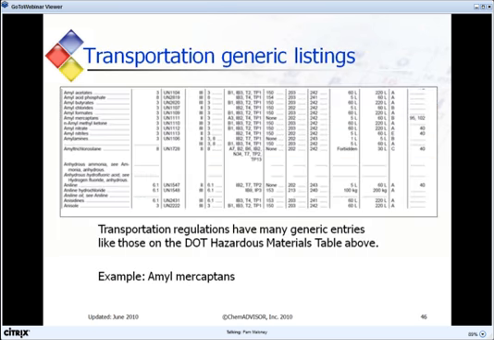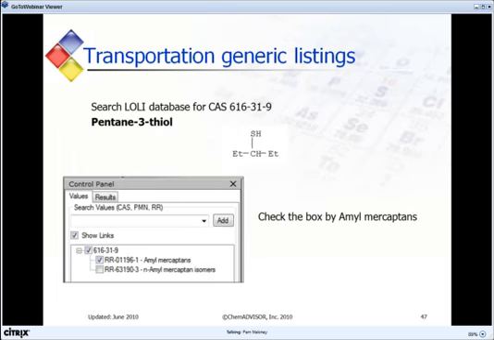The last example deals with transportation lists like the DOT hazardous materials table shown here. Transportation regulations have many generic entries. Looking six down on the list, we see amyl mercaptans. In this example, we'll search for CAS number 616-31-9 for pentane-3-thiol. The system identifies amyl mercaptans as a link.